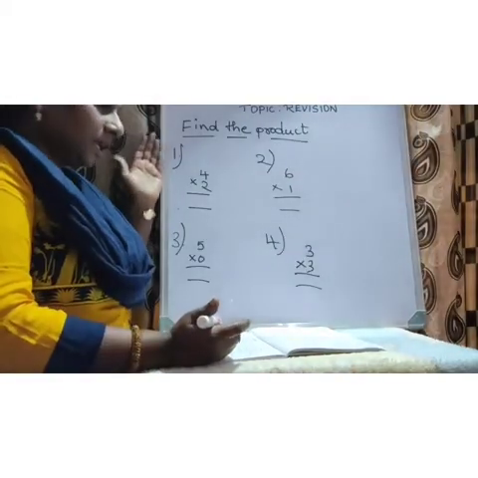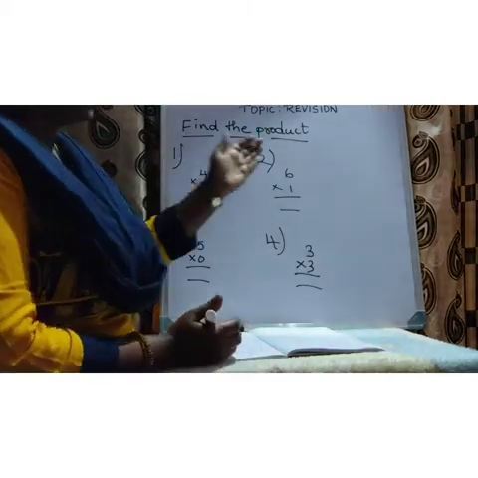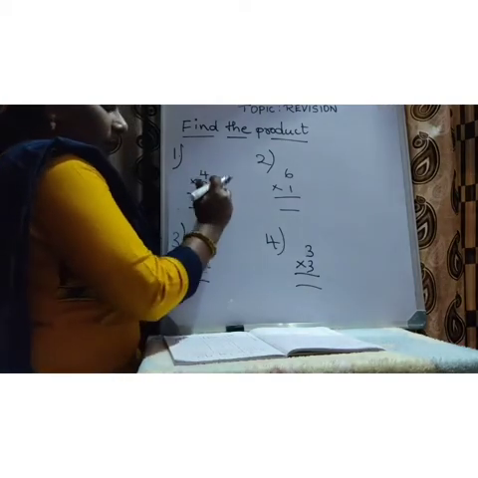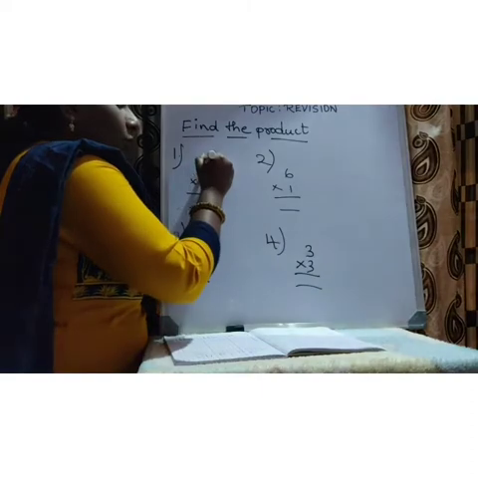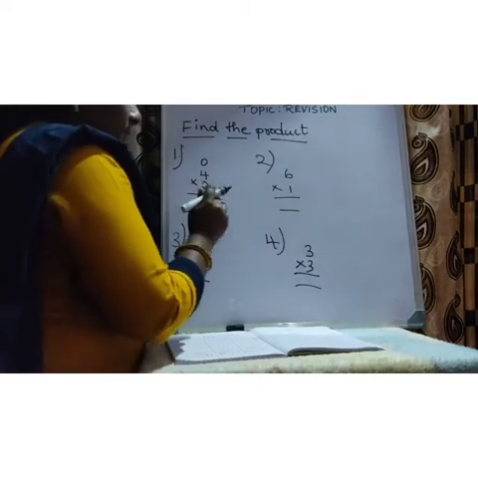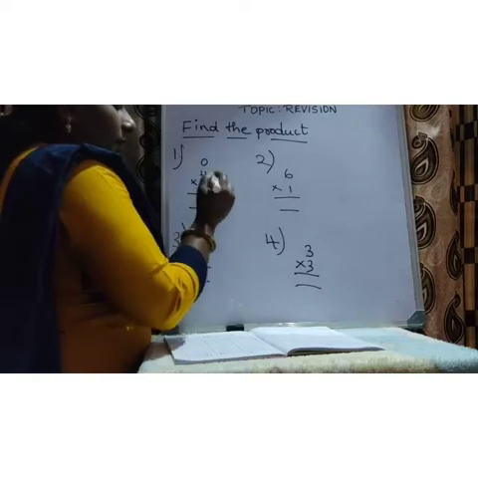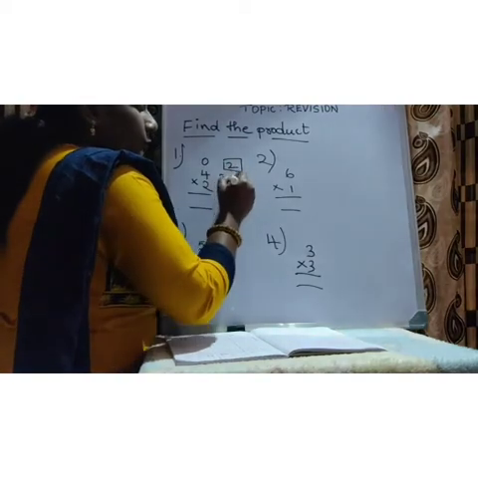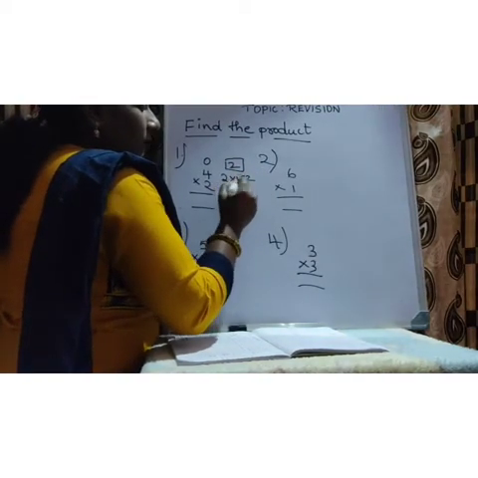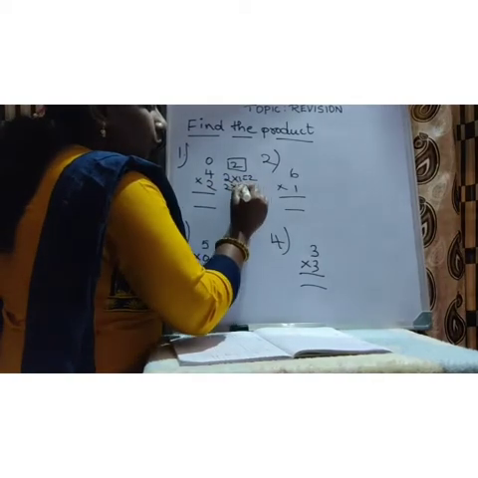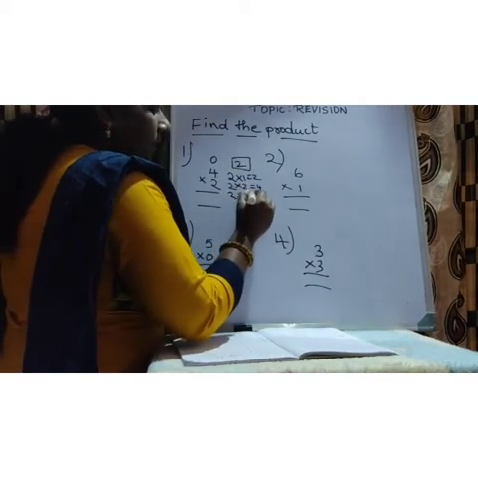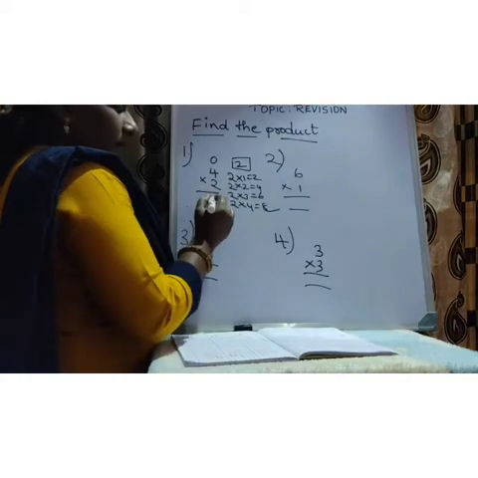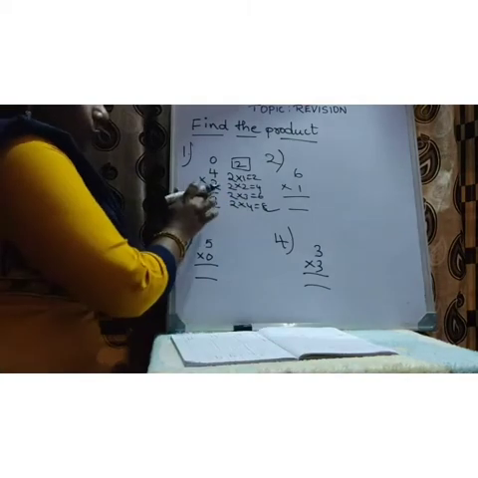Okay. So the next is single digit multiplication. The heading is find the product. We will do the first one children. Write the place value first because here you have only one number. What is the place value? O. Okay. It is in the ones place. So tell the 2 table children. Table 2: 2 ones are 2, 2 twos are 4, 2 threes are 6, 2 fours are 8. So 2 fours are 8. Write the answer here. 2 fours are 8.